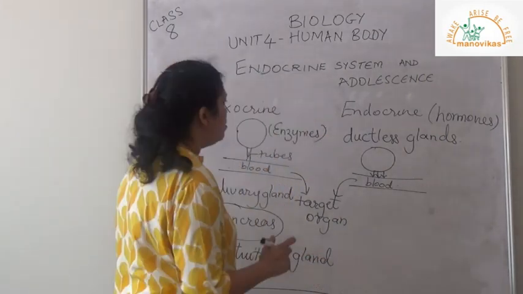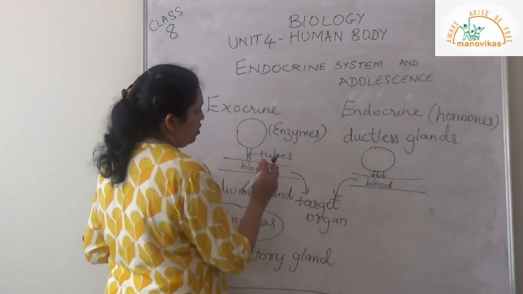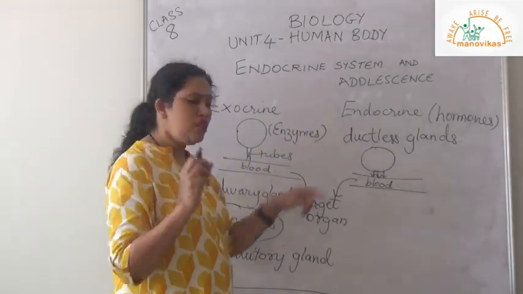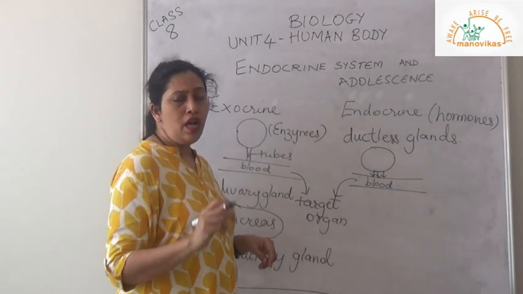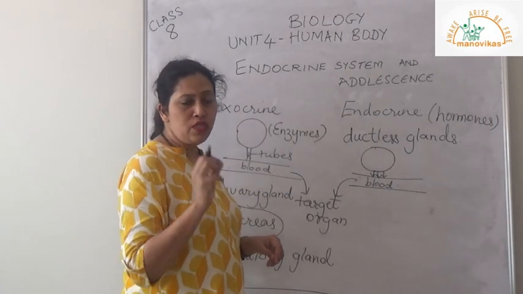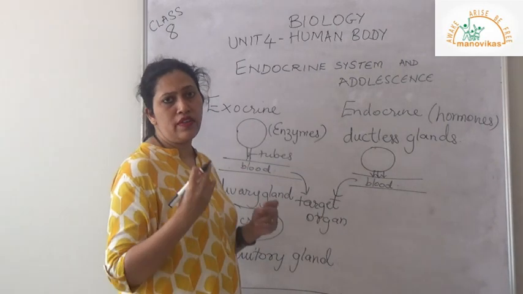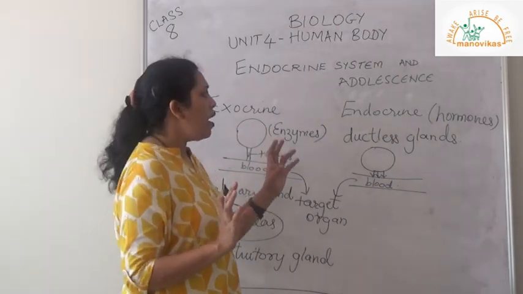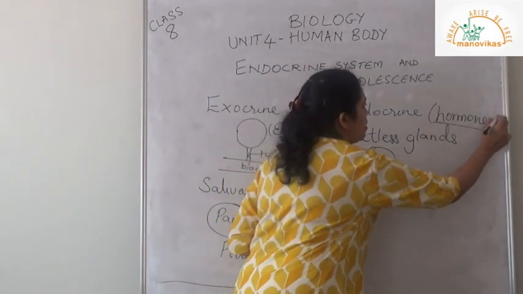Now coming to the amount of secretions, the hormones are secreted in very small quantities, but even this small quantity is very important for our growth and development. All the processes in our body are controlled by hormones.